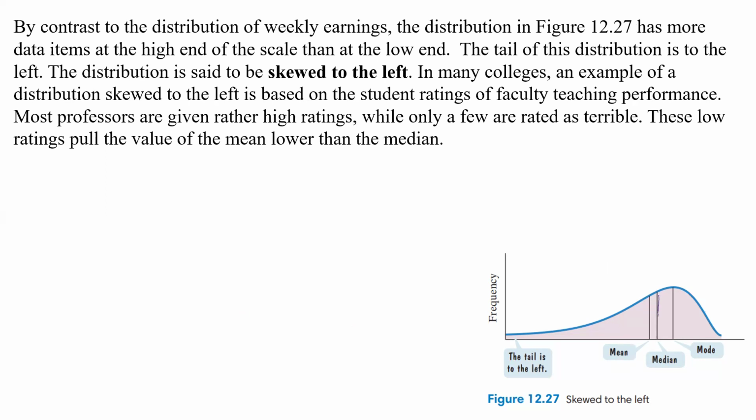Again, here's our median. This is the one we trust, and anything that's too high or too low is going to skew the mean. In this case, we're skewing this direction, and so our mean is below our median. So skewed to the left means our mean is less than our median. And again, our mode is going to be the one with the highest value, the peak of our graph.